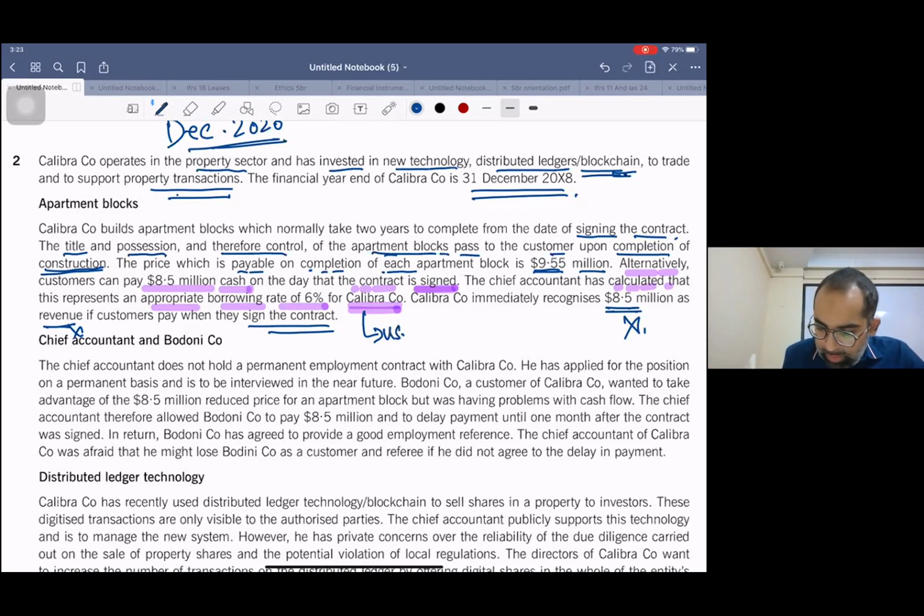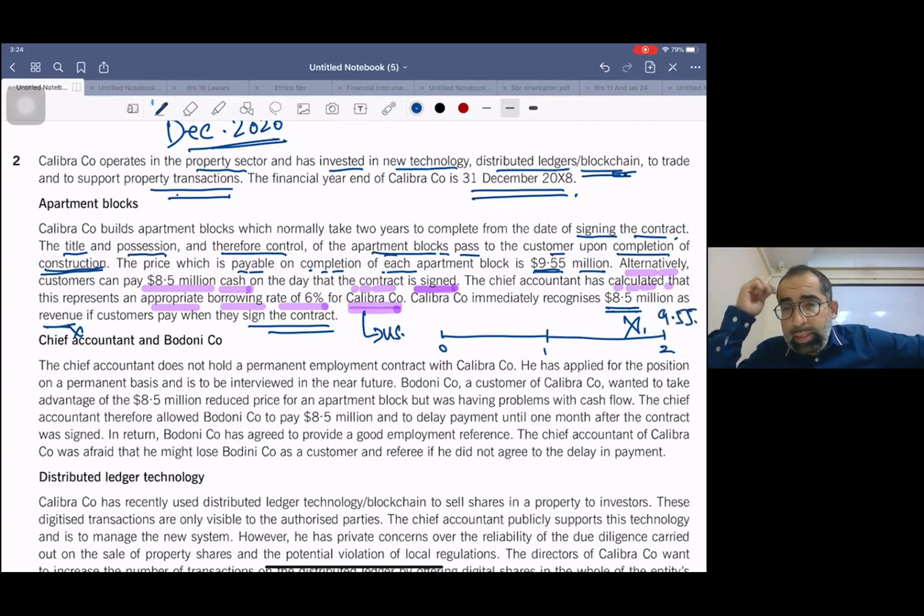Okay. Now, one basic evidence I'm giving you. All of you, just think like that. This is year 0, this is year 1, this is year 2. Now at the end of year 2 we are paying 9.55 million, as the customers are paying 9.55.